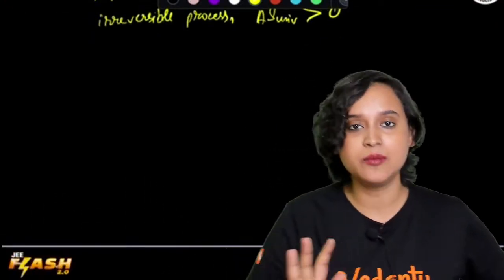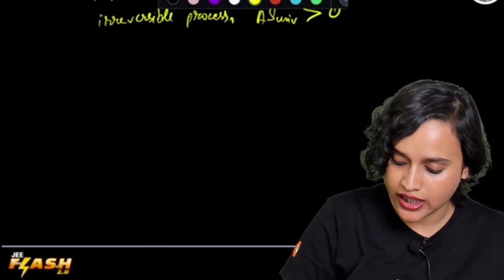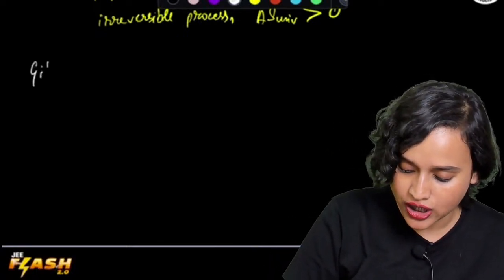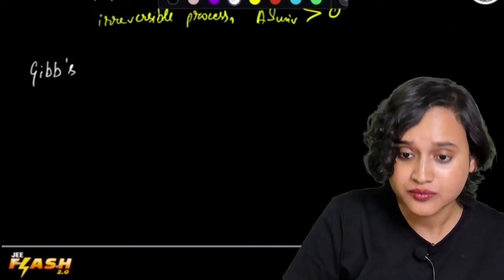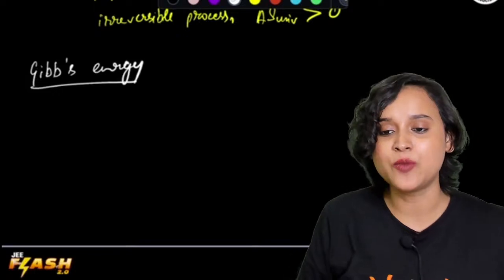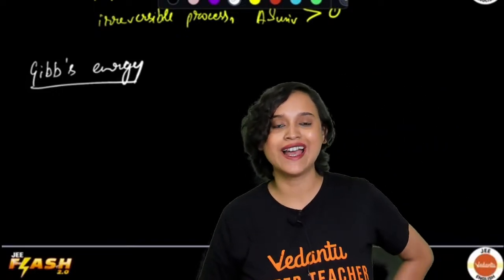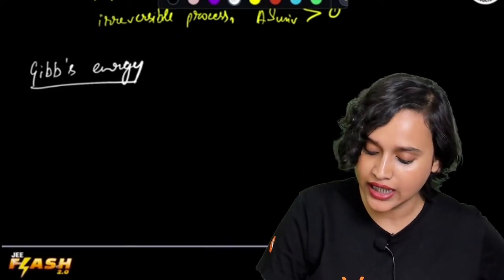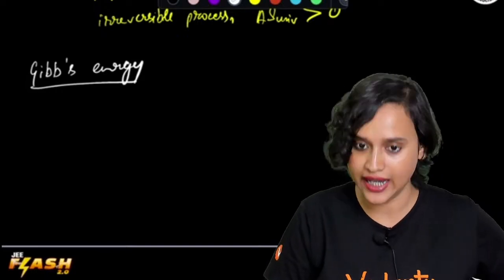Now we finally come across Gibbs energy and spontaneity. Everybody quickly pay some attention. We come to Gibbs energy and spontaneity. Now we have understood that spontaneity depends on delta H and delta S, right?